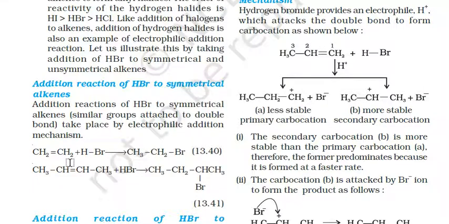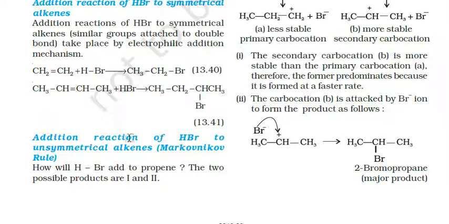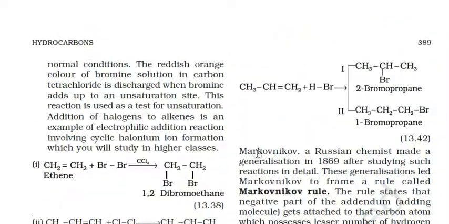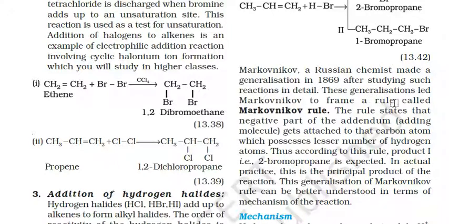When it is added here, one hydrogen will be added to one of the carbon atoms, and the Br will be added to the other carbon atom. So here, addition reaction of HBr to unsymmetrical alkenes is done according to the Markovnikov rule. What is Markovnikov rule? Markovnikov, a Russian chemist, suggested a generalization in 1869 after studying such reactions in detail. This generalization led Markovnikov to frame a rule called Markovnikov rule.